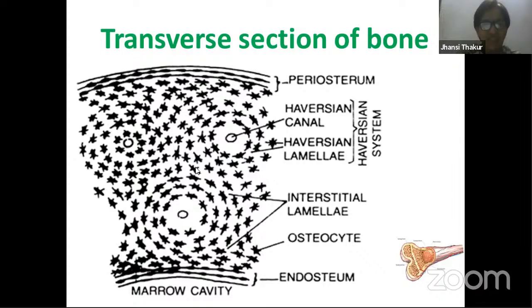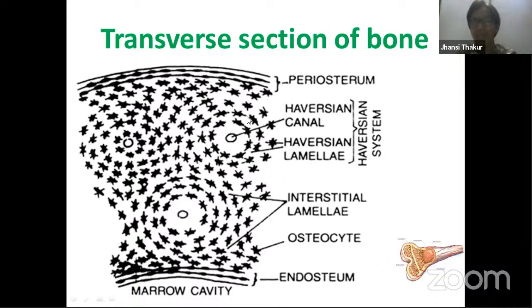So here, this Haversian system, what you're able to see, we can call it the Haversian canal or the Haversian system. This consists of artery, vein, and lymphatic vessel. These three are present over here. Surrounding this, this is one Haversian canal, this is one Haversian canal. Like this, you find all the Haversian canals. All the Haversian canals are placed parallel to the marrow cavity, the bone marrow.